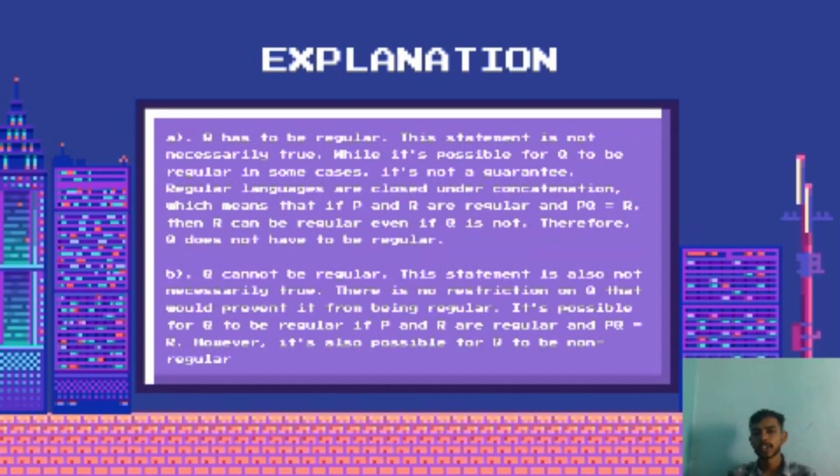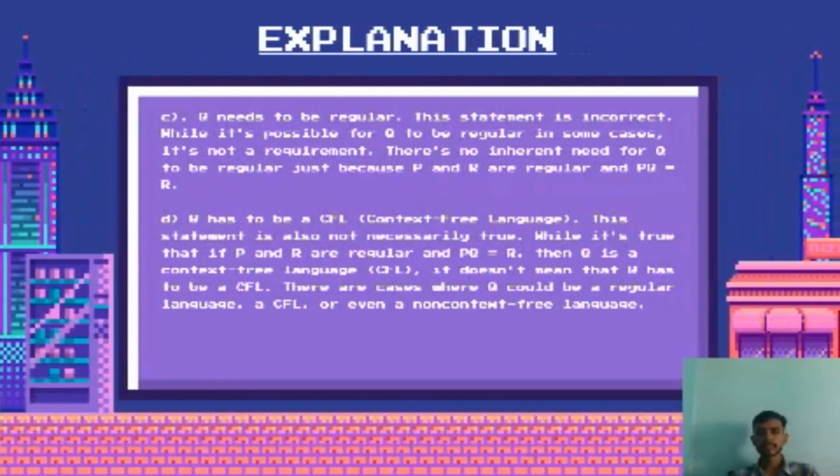Q cannot be regular. This statement is also not necessarily true. There is no restriction on Q that would prevent it from being regular. It's possible for Q to be regular if P and R are regular and PQ equals R. However, it is also possible for Q to be non-regular. Option C is Q need not be regular. This statement is incorrect. While it's possible for Q to be regular in some cases, it's not a requirement.